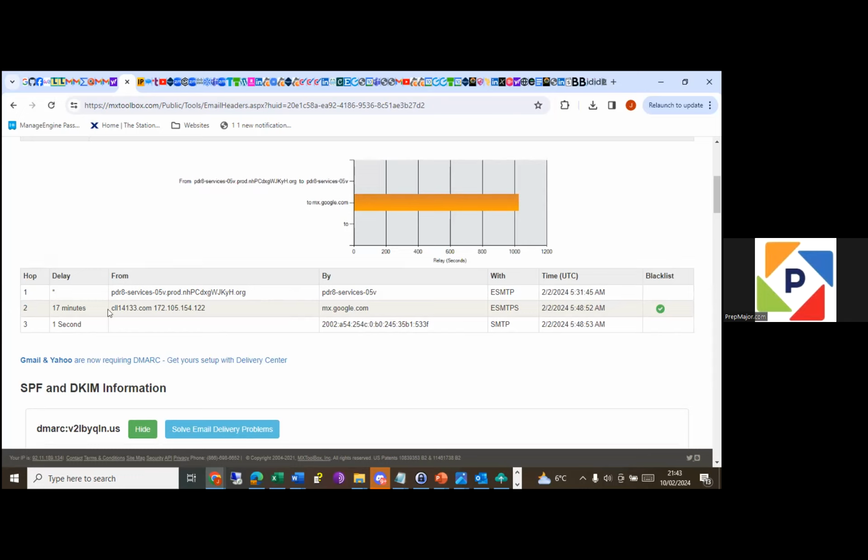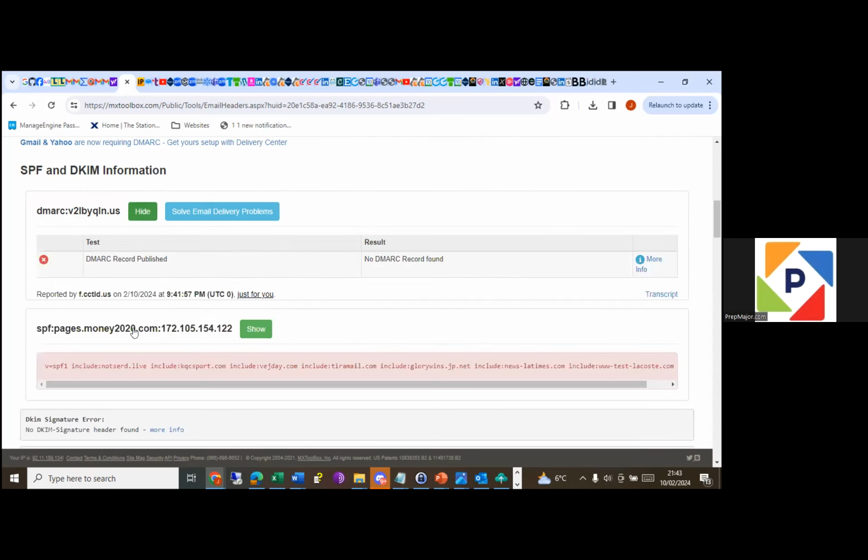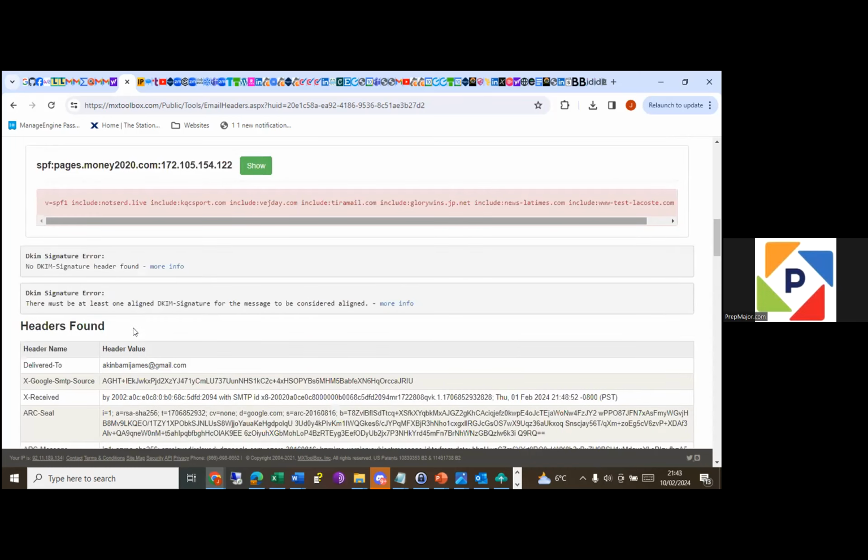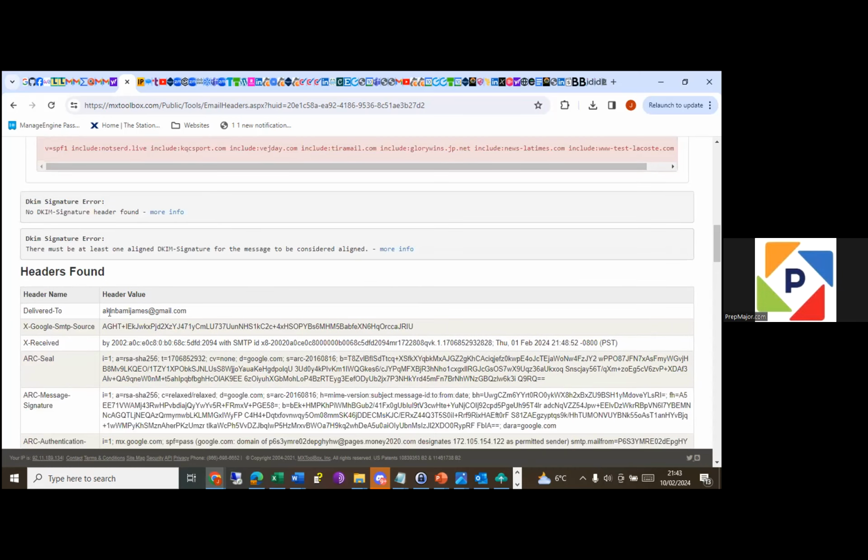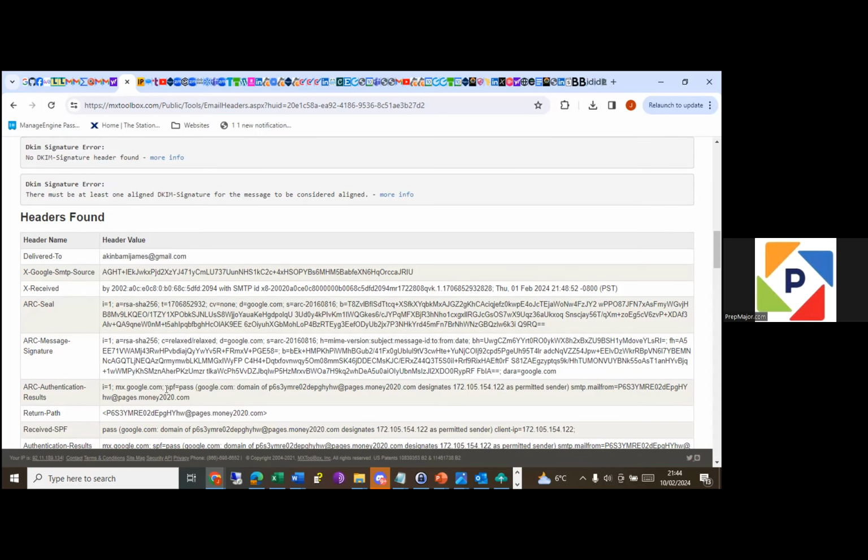That's fine. Then it got to this address. So it started from here, and it got to here. This is the Google account. Then it came to me. You can say it got delivered to me, so received by. This is the day that I got it. It has a signature, authentication.